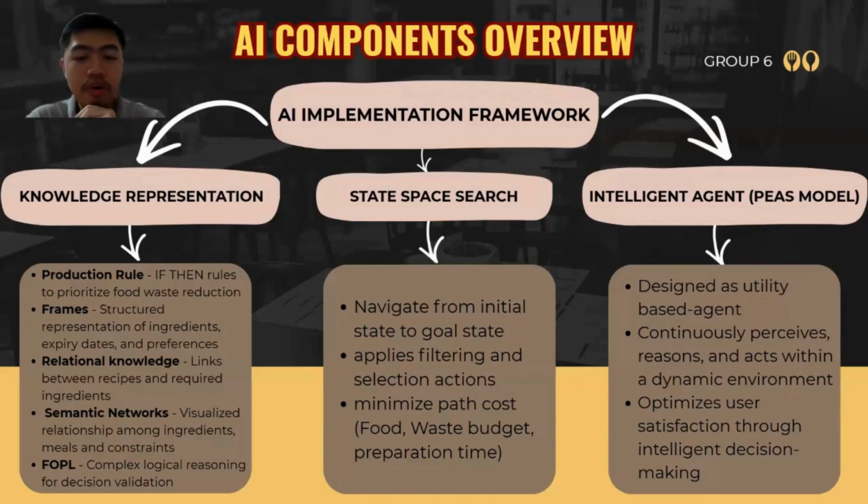And then the second point is state space search. Here we are trying to navigate from the initial state to the goal state. We apply filtering and selection actions. This is one of the ways that we can minimize path costs in terms of waste, budget, and preparation time. So thirdly is the intelligent agent.